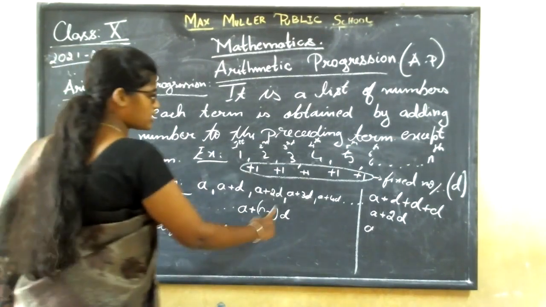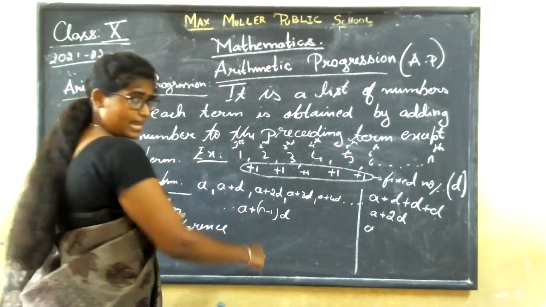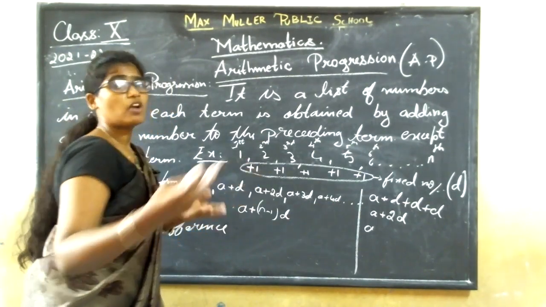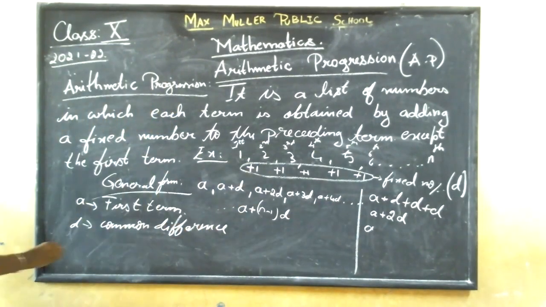Then what is this? Everything is over. You are left with n. What is n? It is a number of term. n is number of term. It is the number of term.